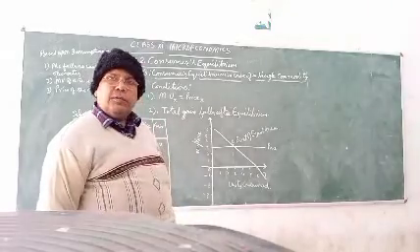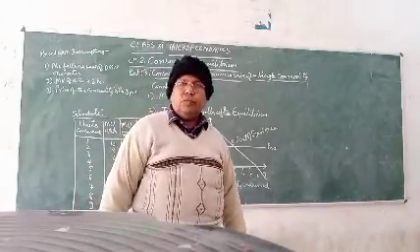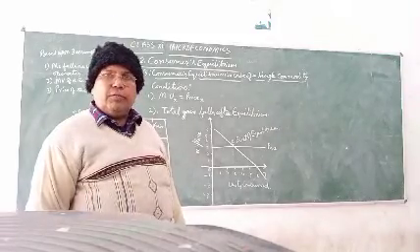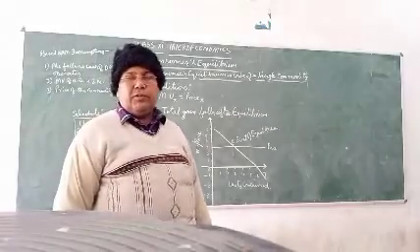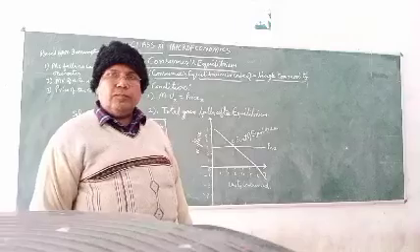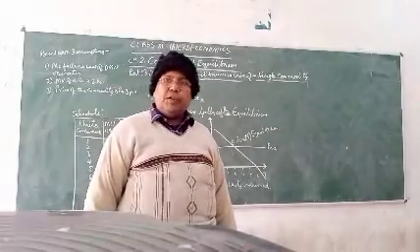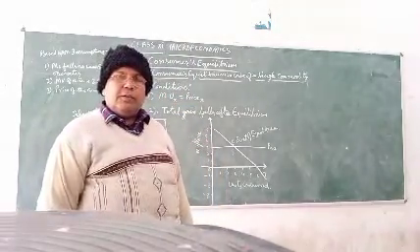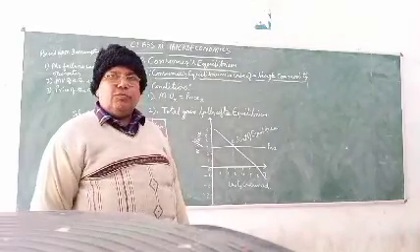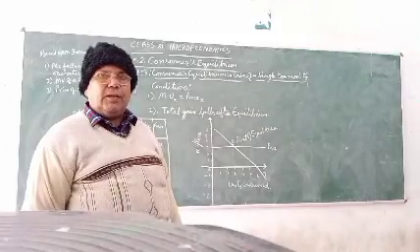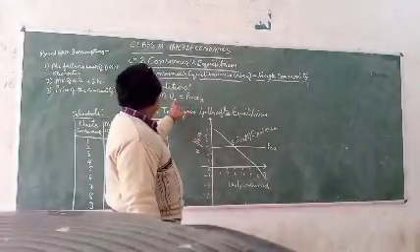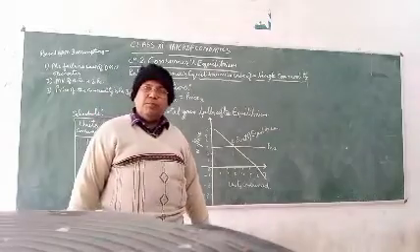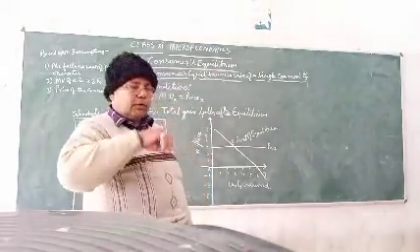If the consumer is getting more satisfaction by consuming a particular commodity than the price he is paying, it means he will consume more of that commodity, and he will continue to consume that commodity up to that level till he attains the situation where marginal utility of that commodity must be equal to the price paid by the consumer for that commodity.